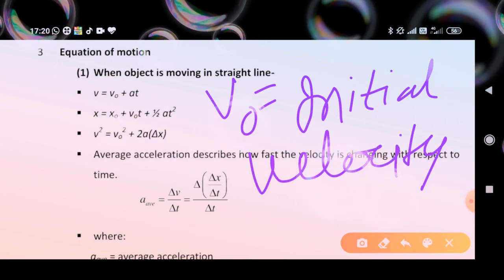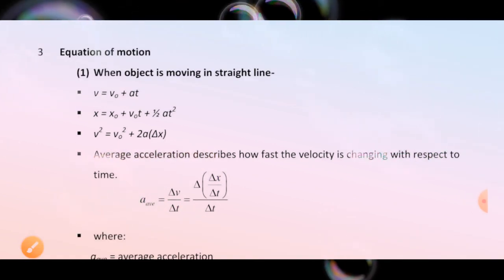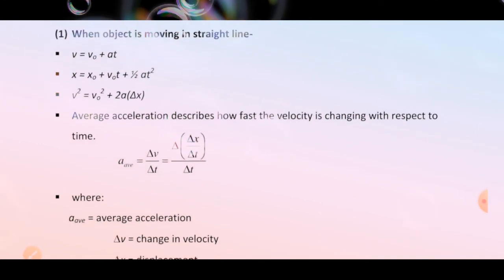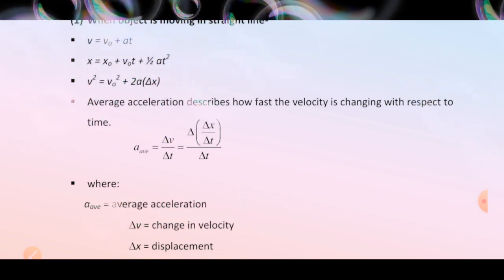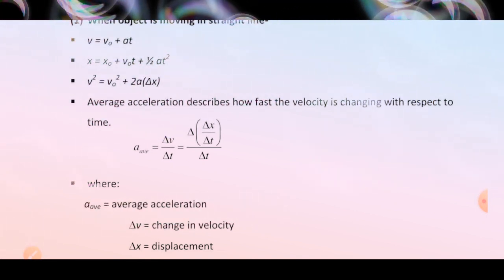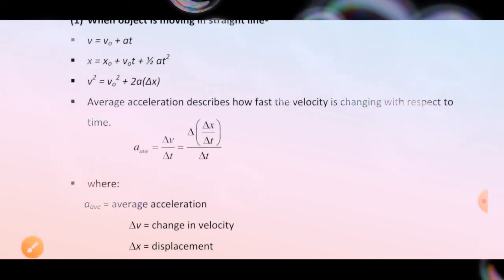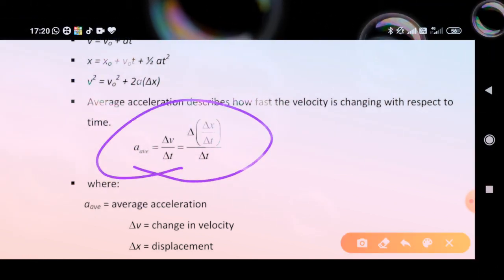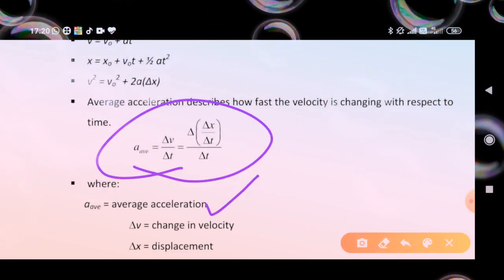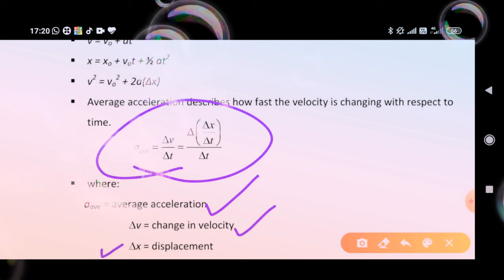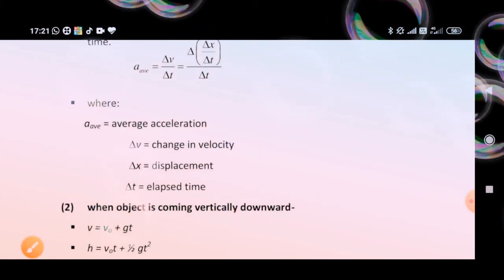Average acceleration describes how fast the velocity is changing with respect to time. Average acceleration is change in velocity by change in time, and change in velocity is written as change in displacement by time, where a ave is average acceleration, delta v change in velocity, delta x change in displacement, delta t elapsed time.